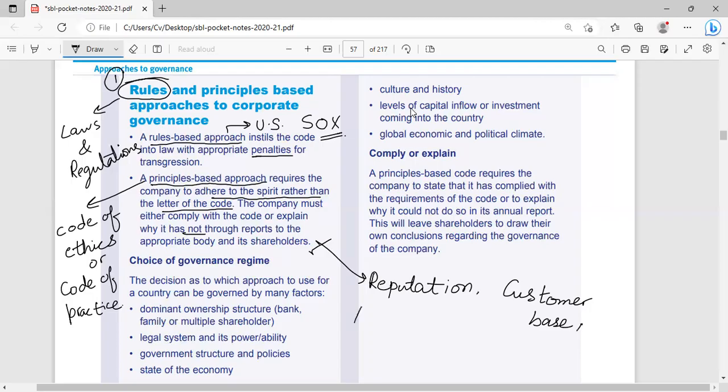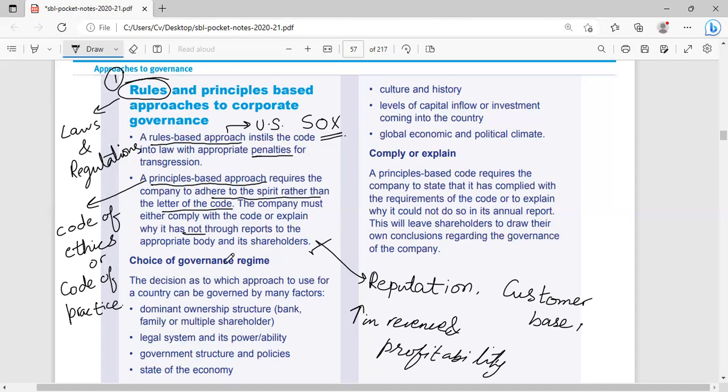When the customer base increases, the revenue and profitability of the company increase. So if a company is ethical or following a code of practice, it will improve its reputation in the market, and increased reputation has fringe benefits which a company will definitely enjoy.